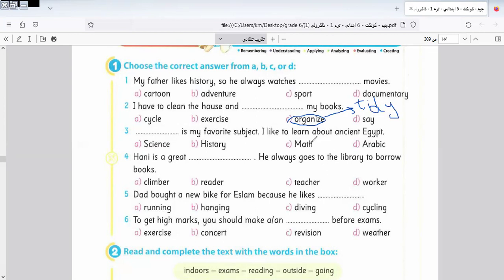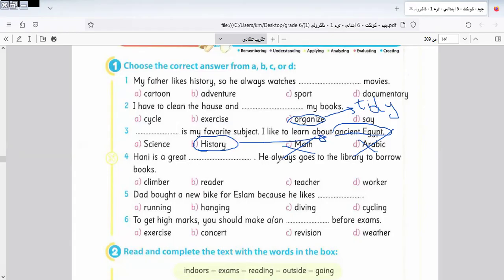Space is my favorite subject. I like to learn about ancient Egyptians. Can we use science to talk about ancient Egyptians? No, science talks about humans, things, and animals. So these are the topics of science. So which subject talks about ancient Egyptians and the events that happened in the past? We can say mathematics, not mathematics. Arabic, not Arabic. So what is the suitable answer? It will be history. I talk about ancient Egyptians, so the subject that I favor will be history.